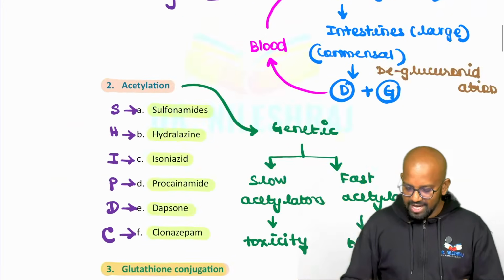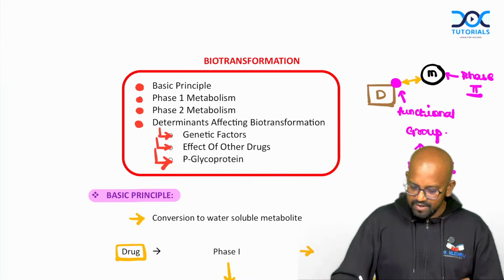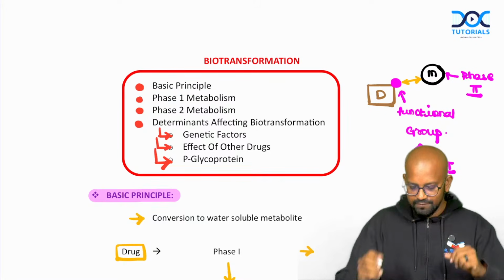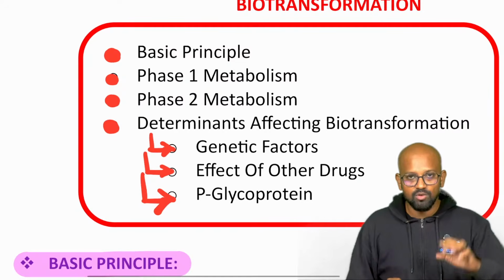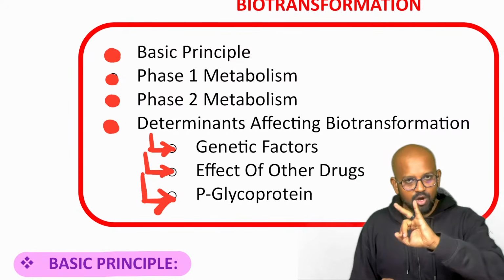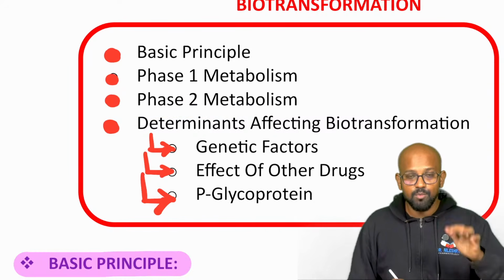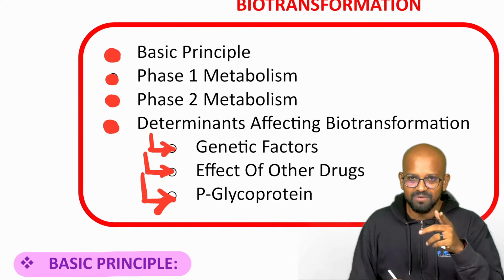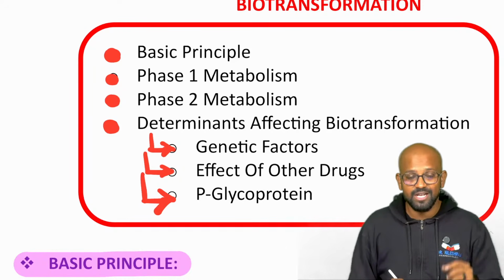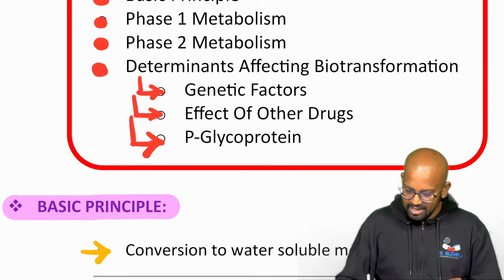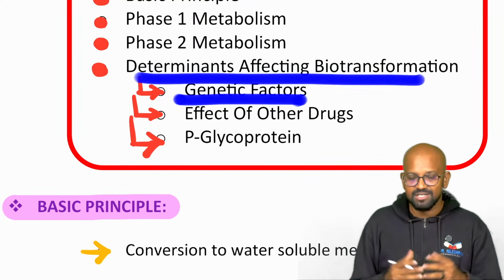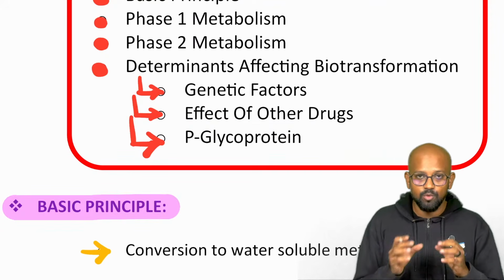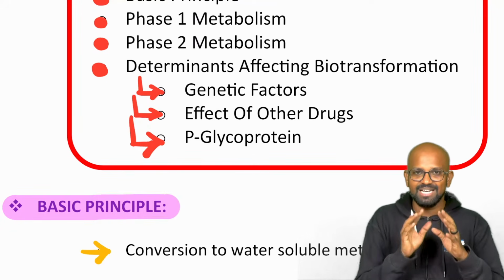Just a small recap of what we have discussed for this topic, buddy. We were talking about biotransformation. We explained the basic principle with a diagram or a flow chart. Phase 1 metabolism, please write down the 5 different metabolisms, microsomal and non-microsomal. Phase 2 metabolism, we explained 6 different phase 2 metabolisms, including glucuronidation and acetylation. Determinants affecting biotransformation, genetic factors like pharmacogenomics, like fast and slow acetylators. Effect of other drugs, where we explained microsomal enzyme inducers and inhibitors and their clinical implications.